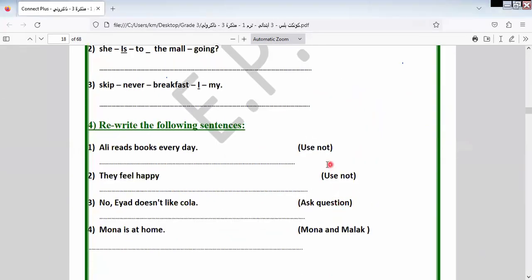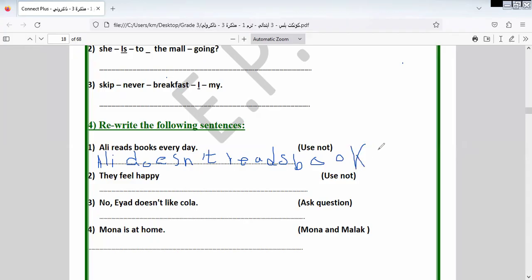Here we use not in this part. As we told you before, here we have reads. So when I make this sentence negative, what can I do? It will be Ali. I do it in the wrong way, you can correct it for me: Ali doesn't reads. You can say, Miss Iman, I write it in the wrong way. Yes, I would like to write it in the wrong way and you correct it for me.